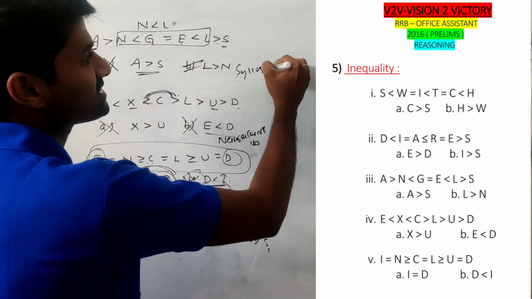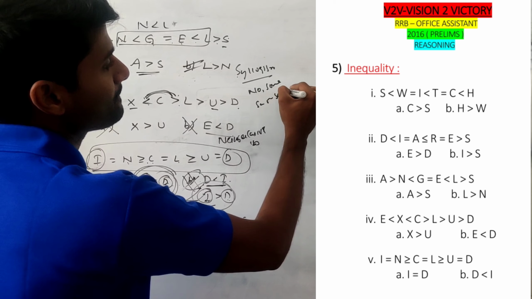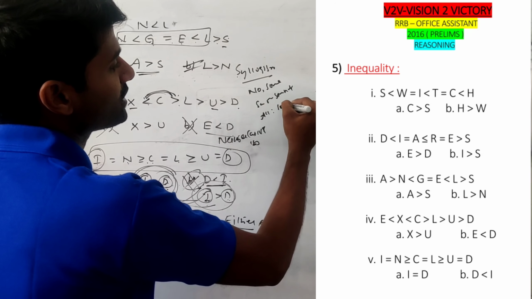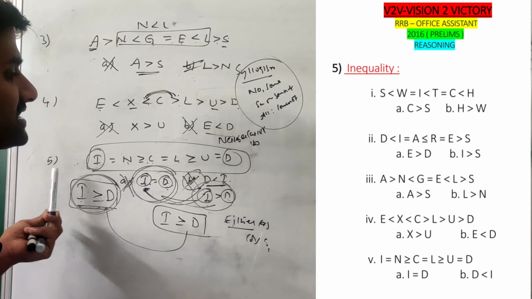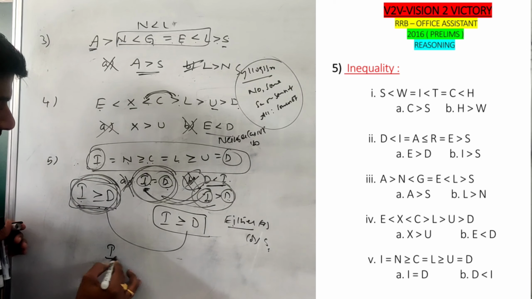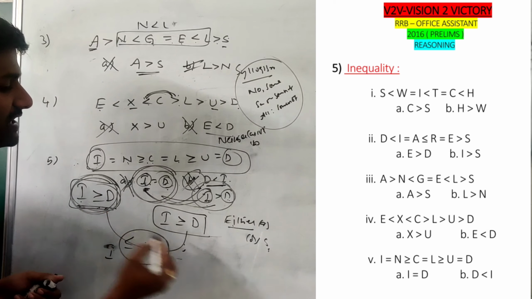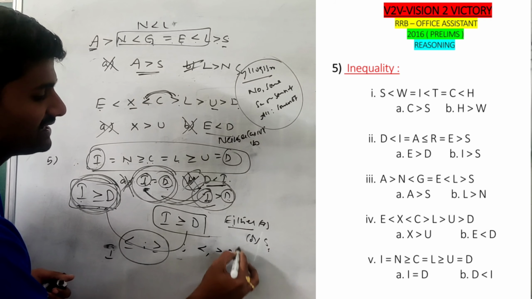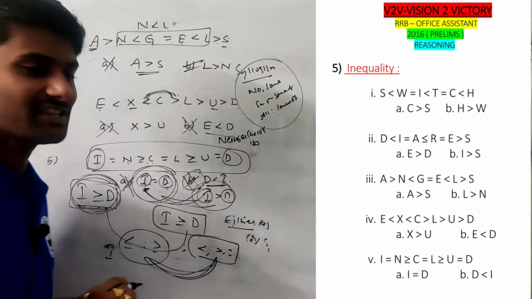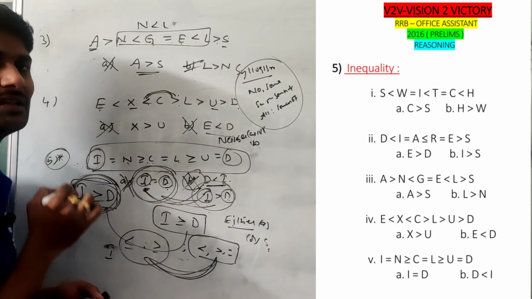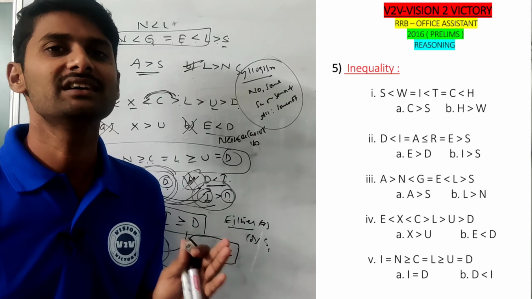If it is a syllogism concept, the complementary pairs are No and Some, Some and Some not, and All and Some not. If you satisfy any complementary pair, we can choose either or. Same thing, if it is inequality, there are two complementary pairs: less than or equal to and greater than or equal to. Clear? And the symbols of inequality are always less than, greater than, and equal. If you satisfy any of these pairs, definitely choose either or. So this is the important option we can choose from the inequality concept or the syllogism concept. And these are the questions from the 2016 prelims reasoning paper. Thank you.